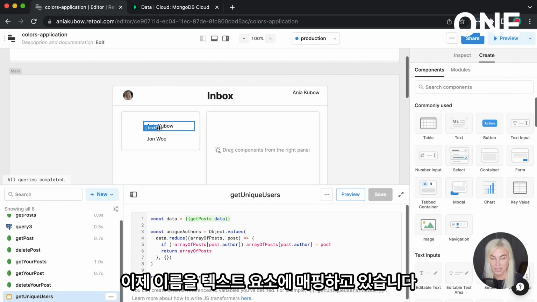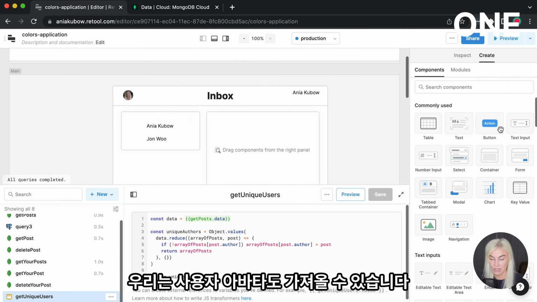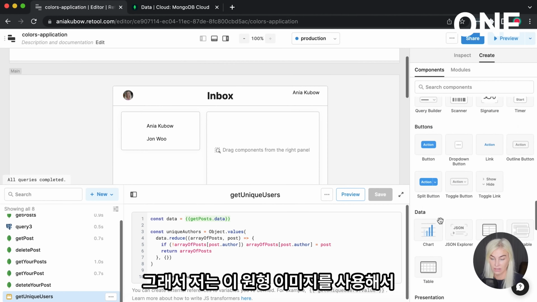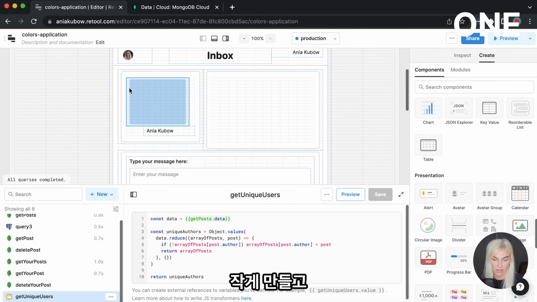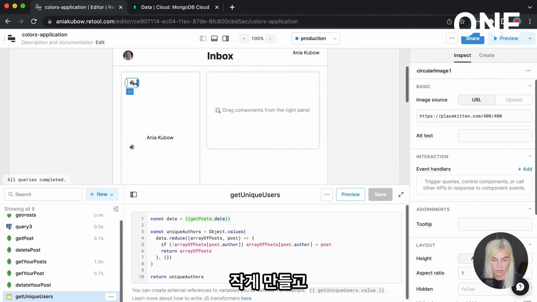Okay, so great. So we are mapping out the names onto text elements, and we can also get the users' avatars. So I'm just going to use the circular image for this. Just drag it in like so. Just make it small.